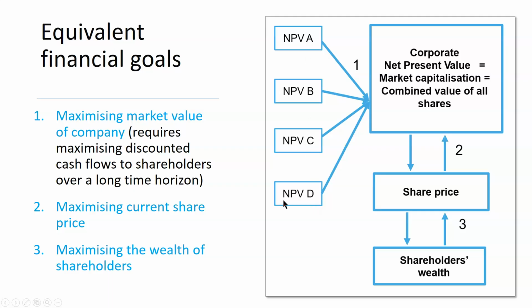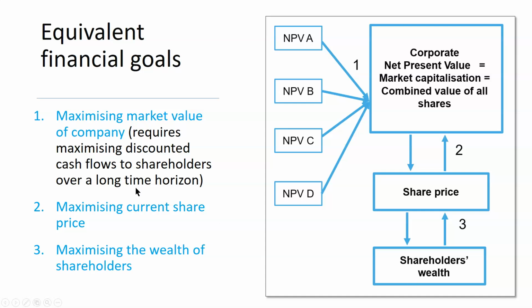Net present value. We will focus on net present values of various cash flows, the time value of money, in the next few lectures. In other words, when the company focuses on maximizing the value of cash flows it generates, it will be able to maximize its own market cap, the share price, and therefore shareholders' wealth.